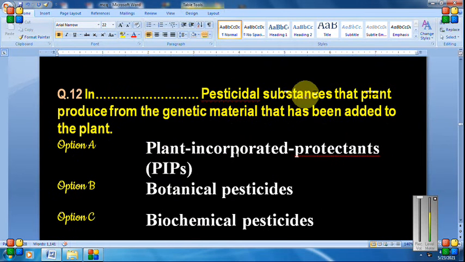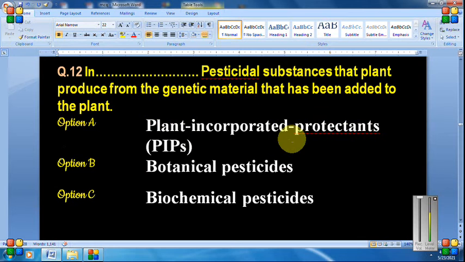Next question. In dash, pesticide substances that a plant produces from the genetic material that has been added to the plant. Option A, plant incorporated protectant, that is known as PIP. Option B is the botanical pesticide. Option C, biochemical pesticide. Very simple. In plant incorporated protectants, what we do is genetic engineering, simply. We change or alter the genetic makeup of a particular plant material by inserting some desired genes.